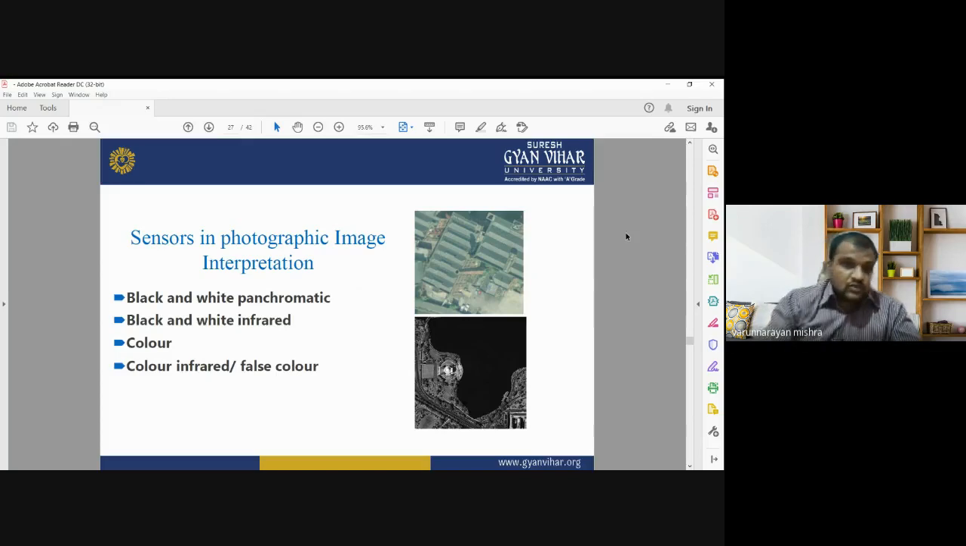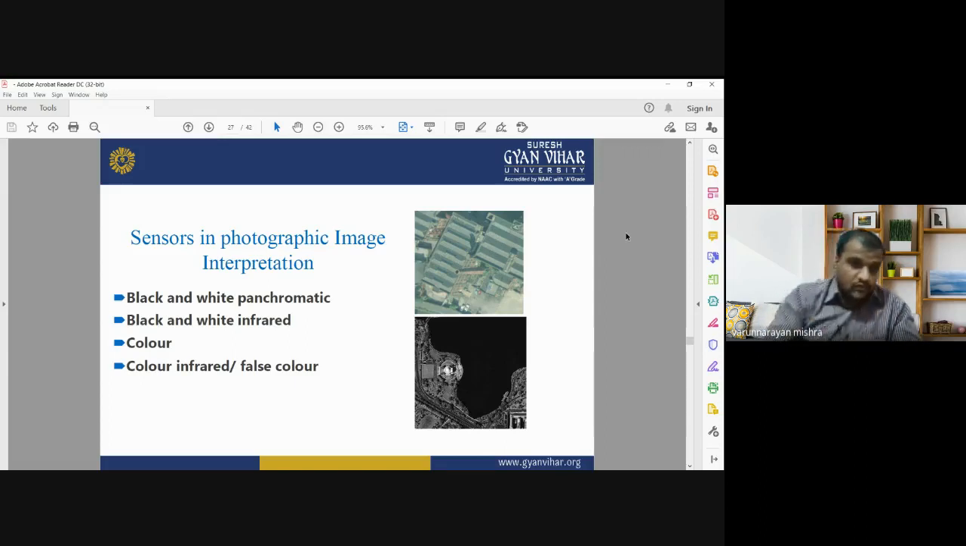Okay, so the sensors, or you can say the camera or any kind of sensor, whether it is a hyperspectral sensor or microwave sensor or optical sensor, we can interpret the satellite images. We can interpret the images acquired from different sensors, whether it is in black and white panchromatic mode, black and white infrared mode, color mode, or color infrared mode. So we have four different options.